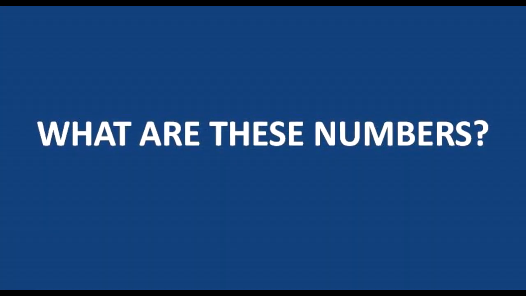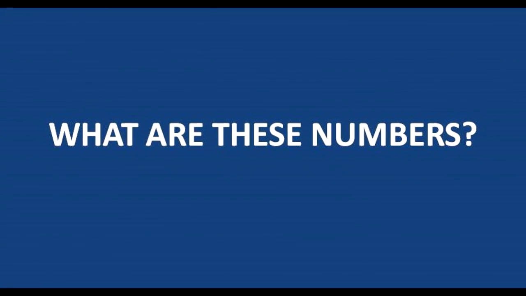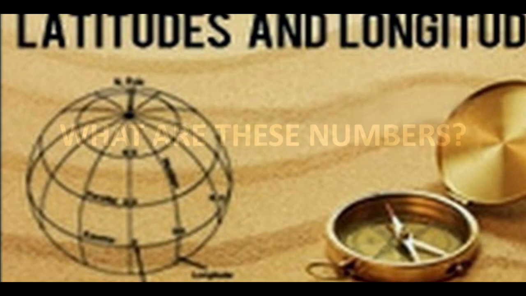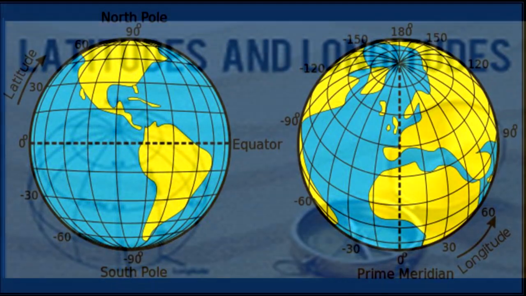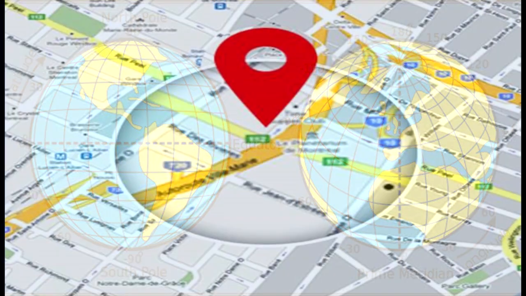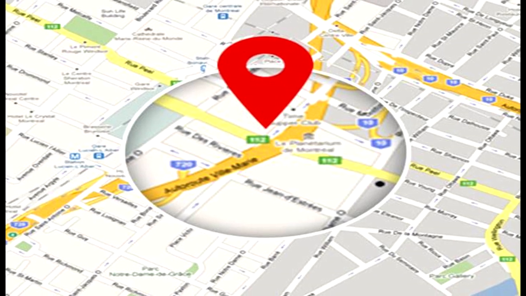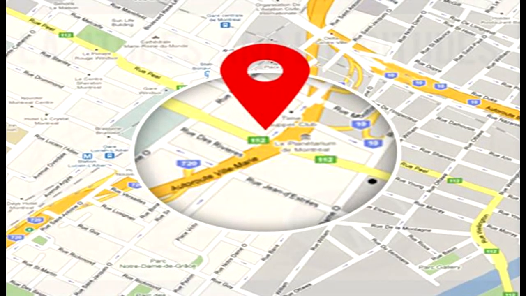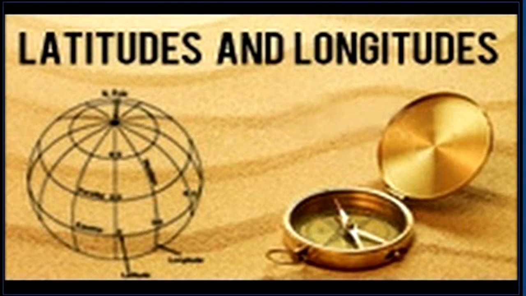What are these numbers? Well, these numbers are latitude and longitudes. These are unique numbers which are stored for every place on Earth. And because of this, Google Map is able to pull the right location of a place. So let's see what these latitude and longitudes are.